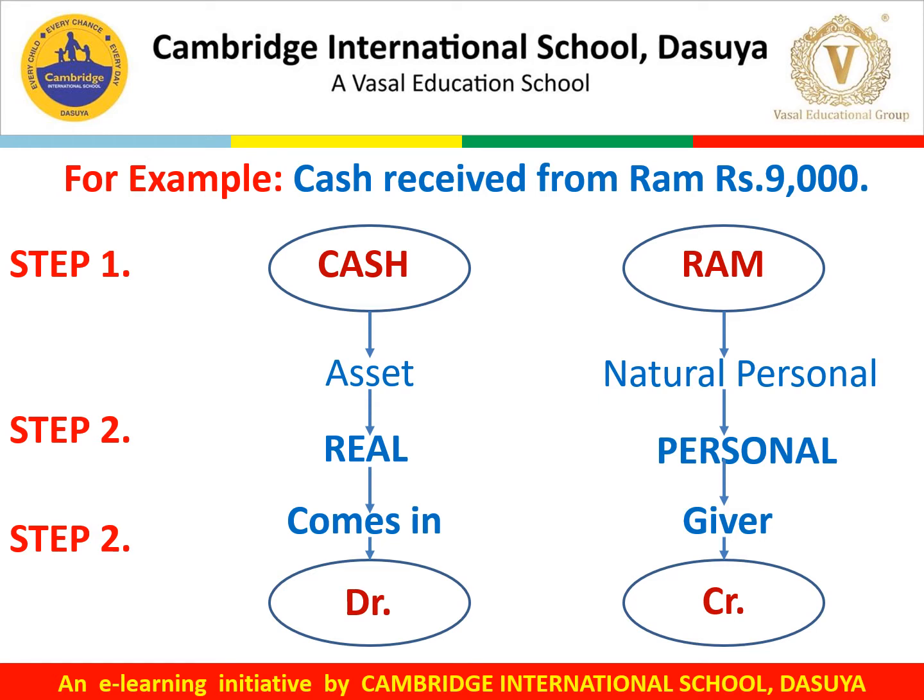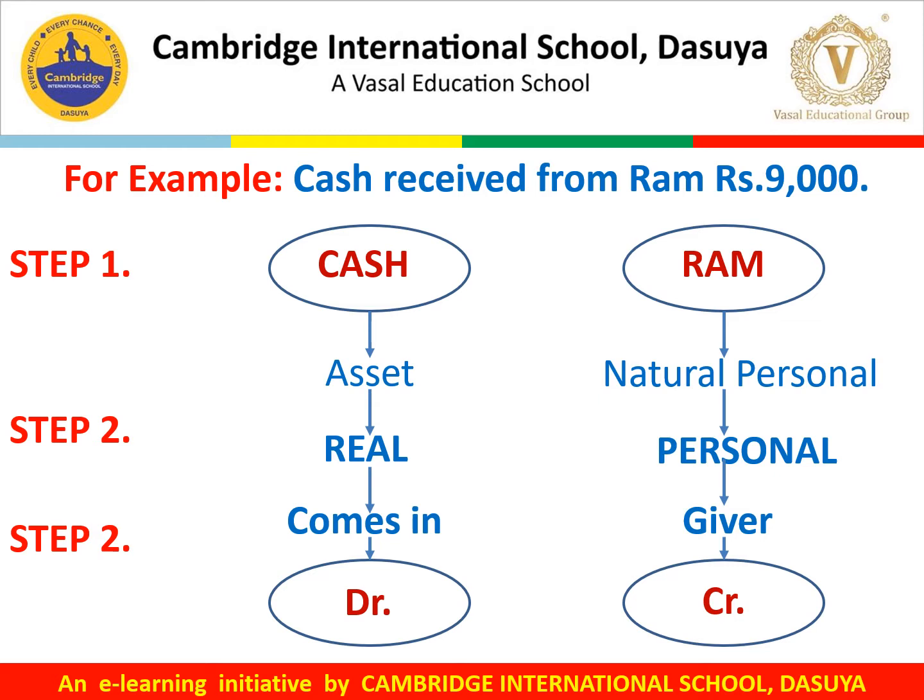In step number 3, we have to analyze the effect. It is very clear from the transaction that cash is coming into the business, whereas Ram is the giver. It means Ram gives the money to the business. After analyzing the effect, we have to apply the rule.